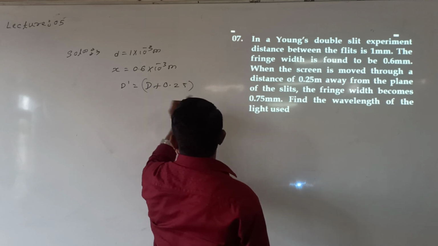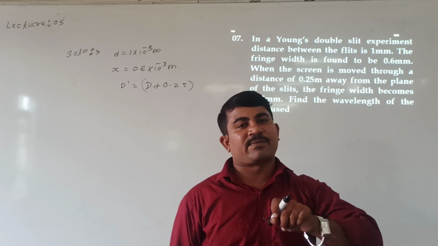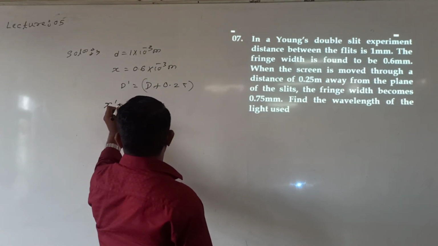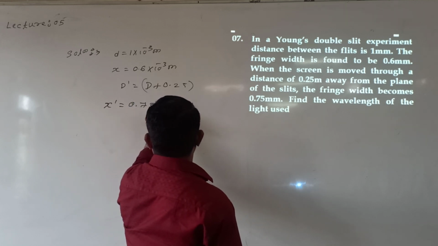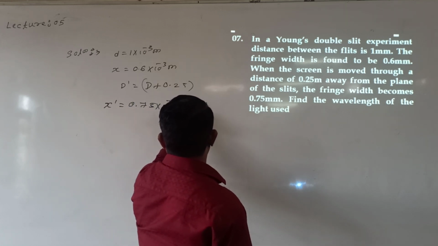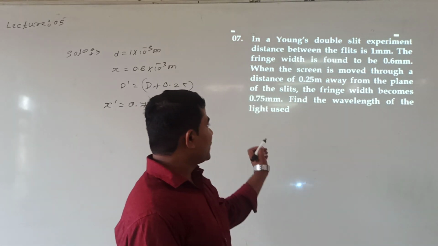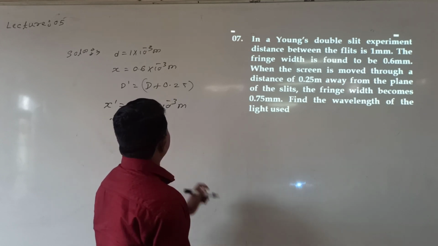0.25. D plus 0.25. The fringe width is found to be 0.75. When distance is moving by this much, now the fringe width becomes x dash. X dash is equal to what value? 0.75 mm. That is 0.75 into 10 raised to minus 3 meter. What is the wavelength of light used?